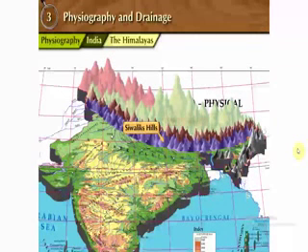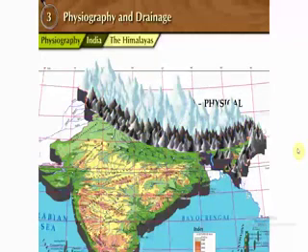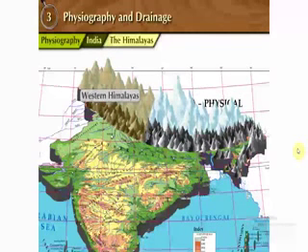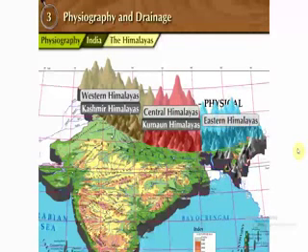They are Lesser Himalayas, Greater Himalayas or Himadri, and Trans-Himalayan ranges respectively. These mountain ranges are divided into Western Himalayas, meaning Kashmir Himalayas, Central Himalayas, meaning Kumaon Himalayas, and Eastern Himalayas, meaning Assam Himalayas.